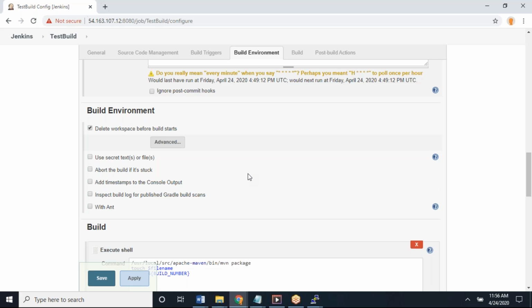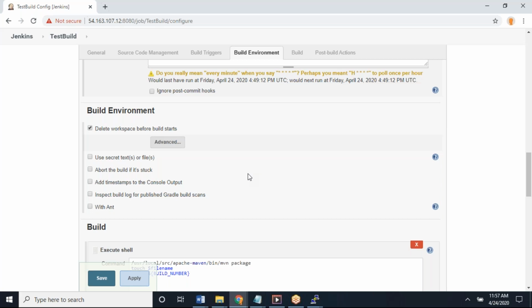Okay, now scroll up. When you say workspace, it's the Jenkins workspace where it's cleaning up before doing a new build. So the Jenkins workspace is where your job is getting your code. Let's assume that you are running this job on master. Your default workspace would be /var/lib/jenkins/workspace/your job name.